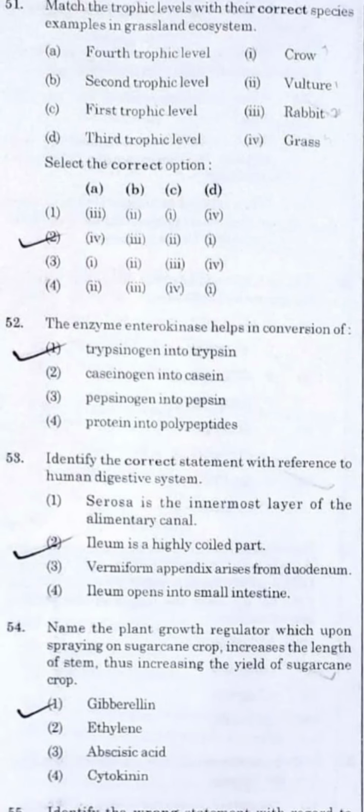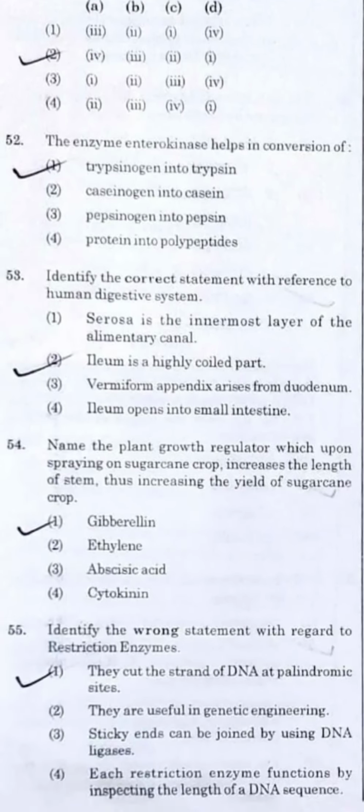Now, the enzyme enterokinase helps in the conversion of... So the function of the enzyme enterokinase is the conversion of trypsinogen into trypsin. Go for these, guys. Question number 53. Identify the correct statement with reference to the human digestive system. The correct answer is: ileum is a highly coiled part.